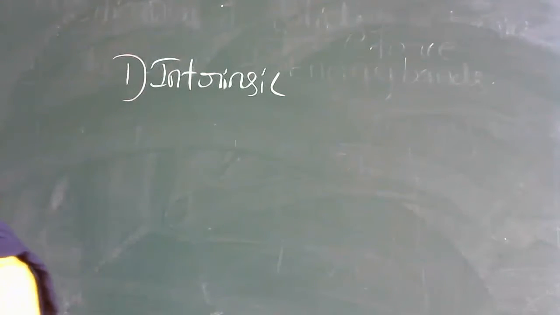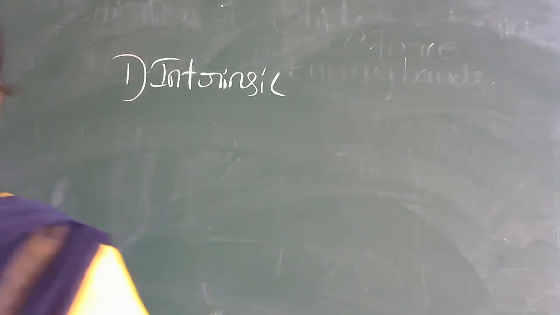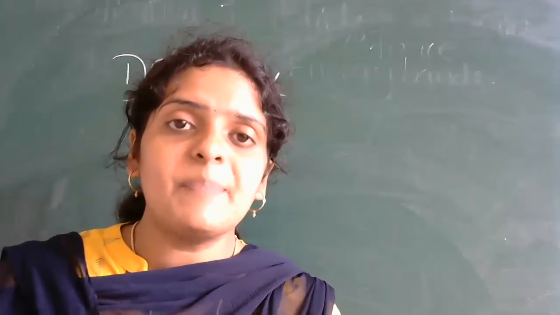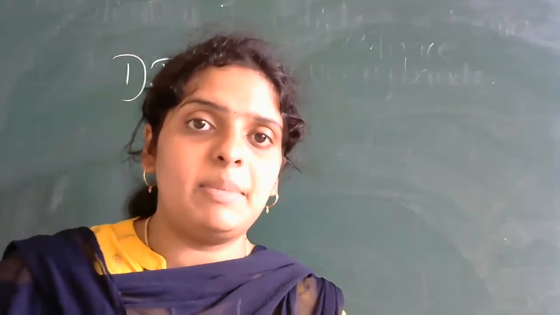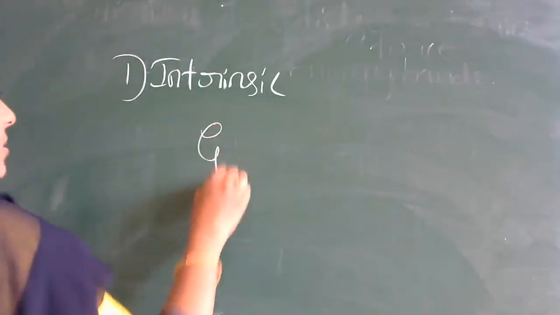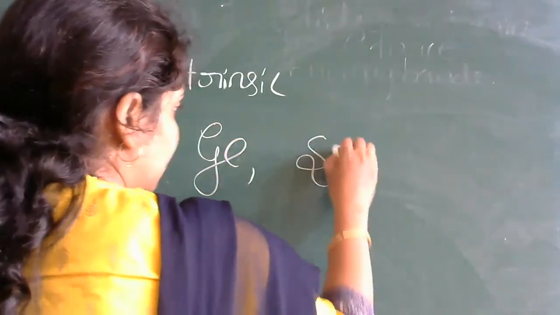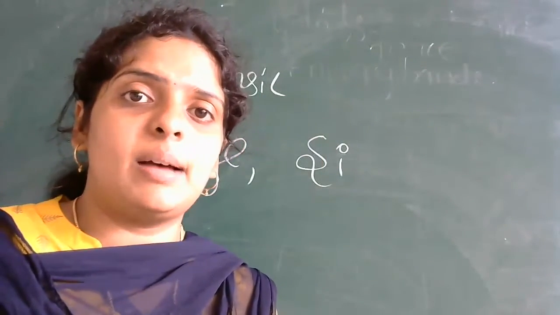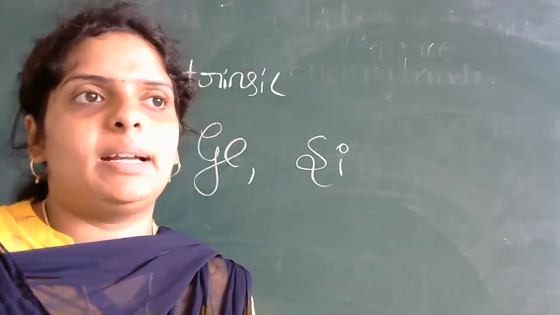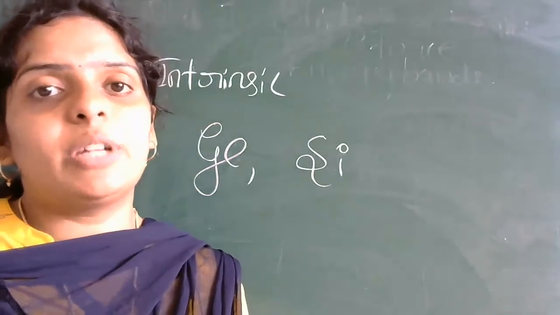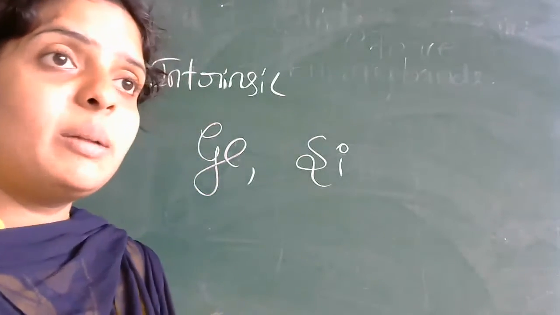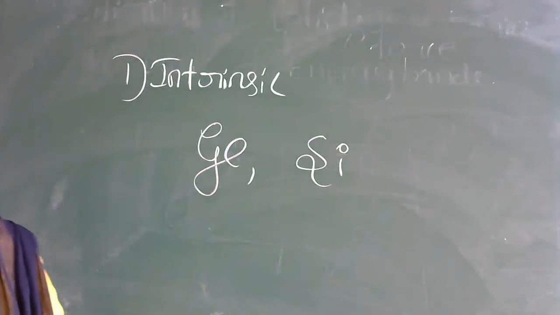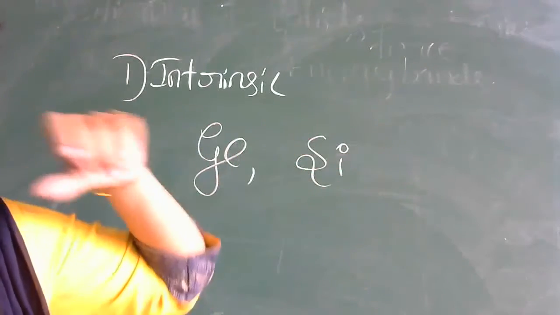In case of intrinsic semiconductors, the most commonly used semiconductors are, do you know which are those? We have two intrinsic semiconductors, germanium and silicon. Germanium and silicon are the examples of intrinsic semiconductors. It is the purest form of semiconductor. Germanium's symbol is Ge and silicon's is Si. Can anybody tell me which number it is?